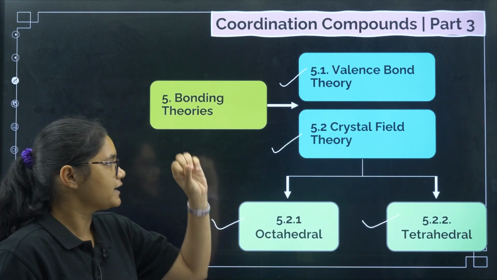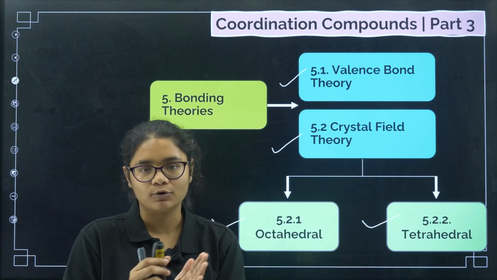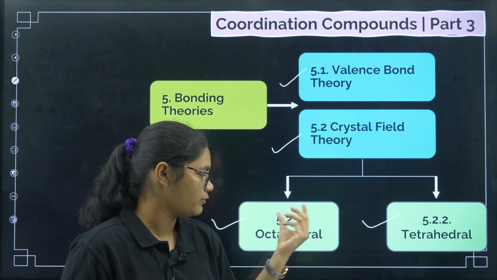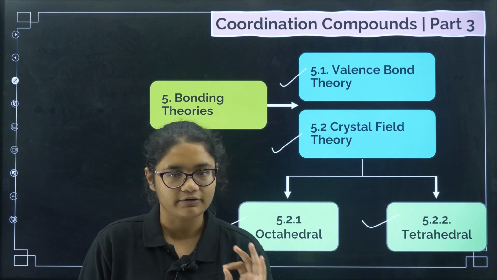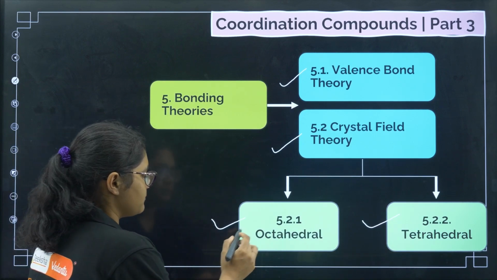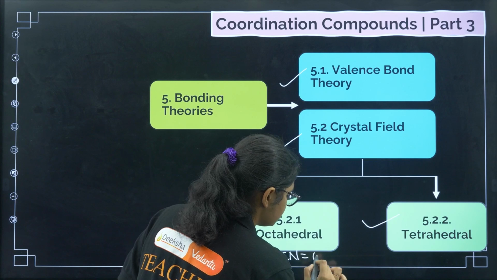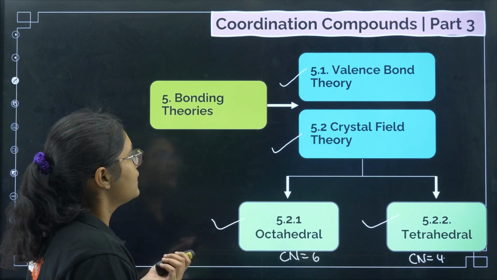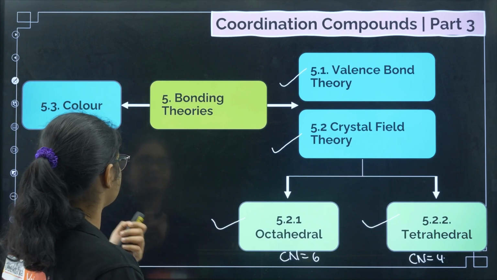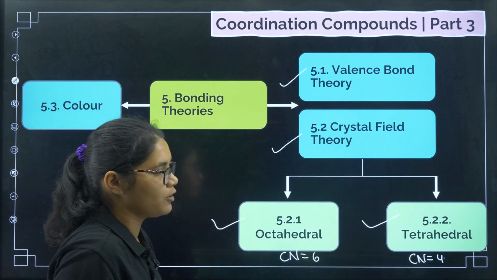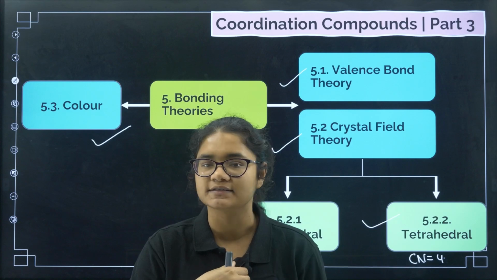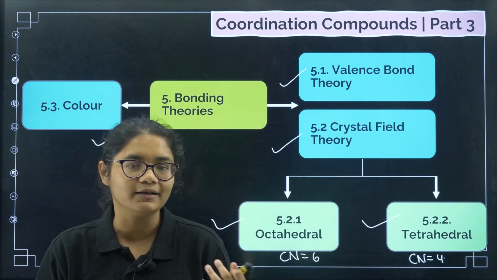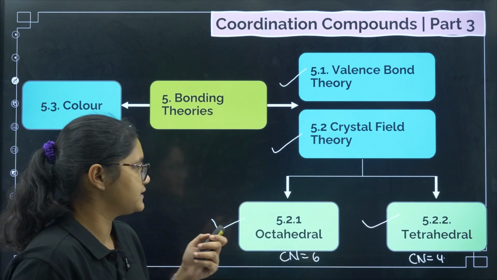If you remember, octahedral is for coordination number 6 and tetrahedral is for coordination number 4. After that we'll also be discussing the color of coordination compounds. This we have already discussed in the d and f block, so we can understand it in more detail in this section.